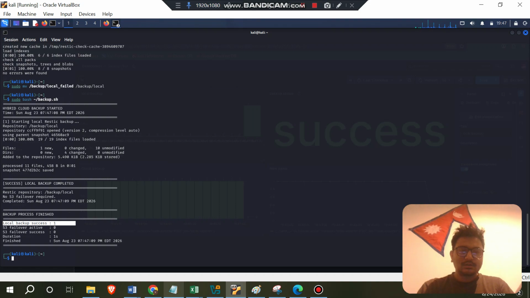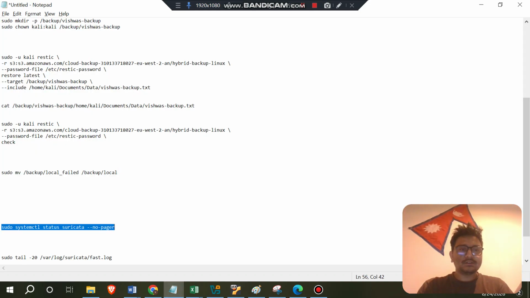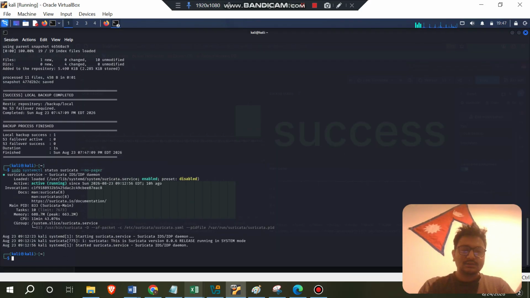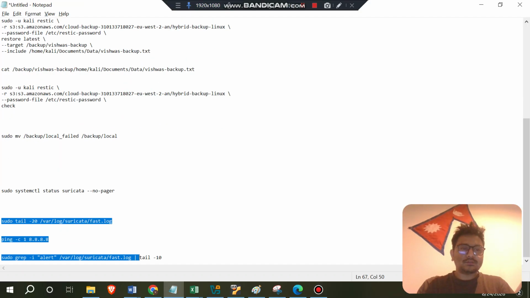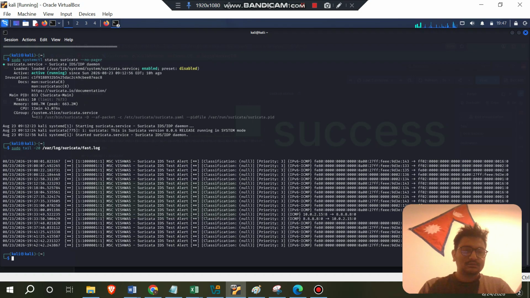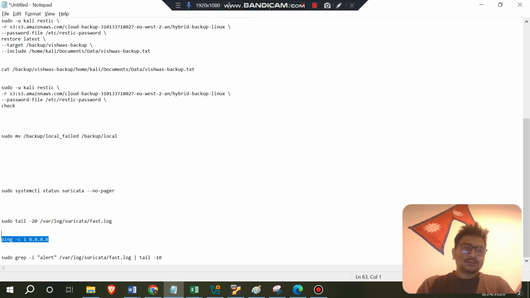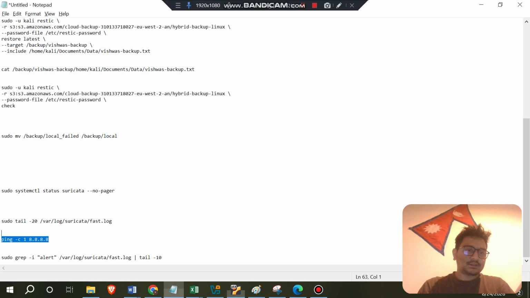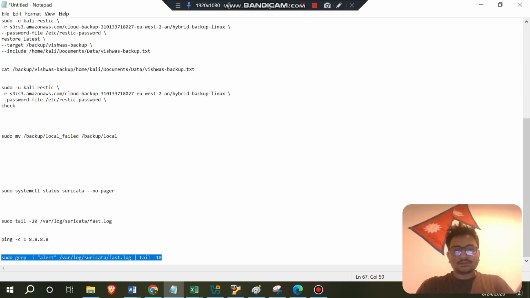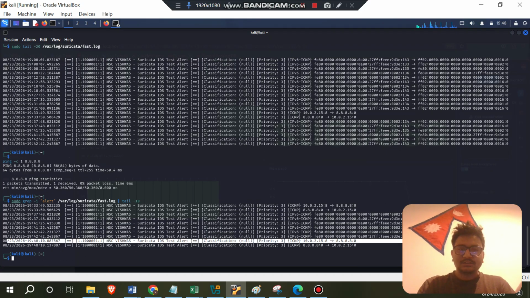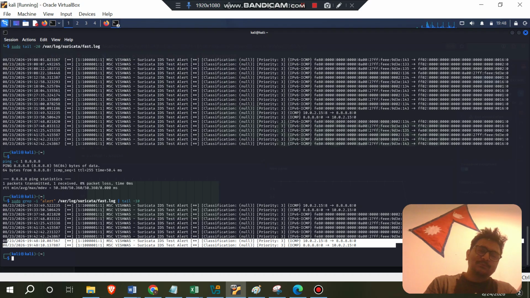And for our traffic, we will check Suricata here. For the network traffic, we can see that Suricata is running and activated, and let's see its logs. There should be logs that capture the network traffic. Let's ping Google DNS, and it pings successfully. Let's check the logs. Yes, it successfully shows that it tracked and captured the network logs.